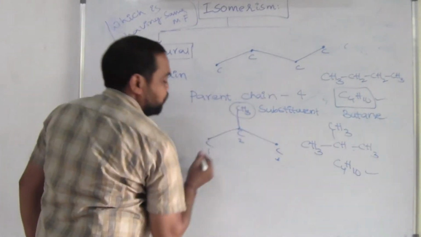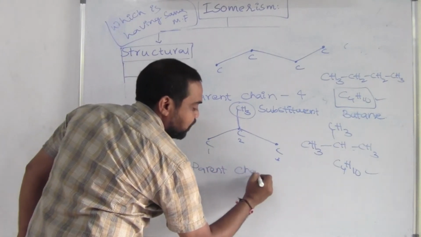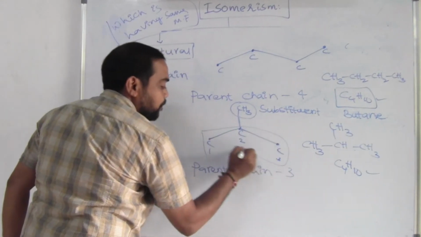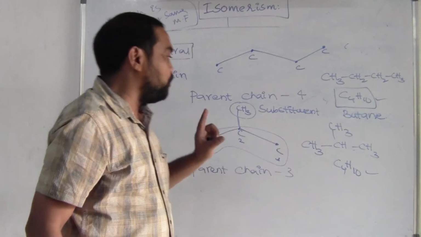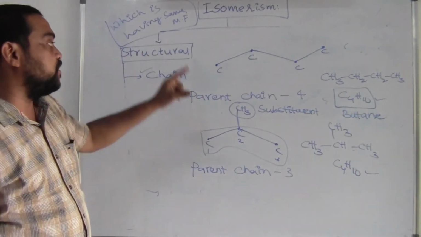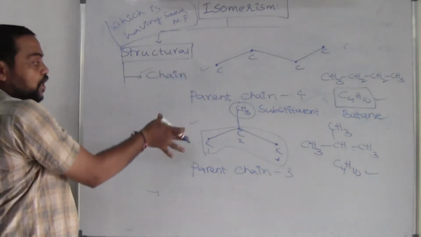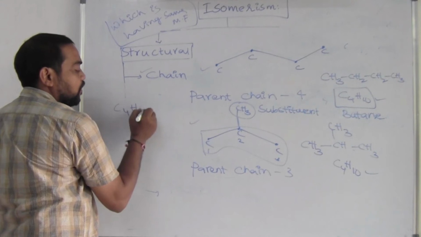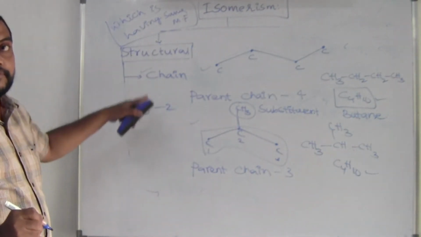But in the first structure the parent chain has 4 carbons, while here how many carbons are in the parent chain? It has only 3. This is my parent chain, but what about this one? This one is the substituent. So without changing the molecular formula, I am arranging the two structures. So these two are chain isomers of each other. Then for butane, C4H10, how many chain isomers are possible? You can write 2 chain isomers.